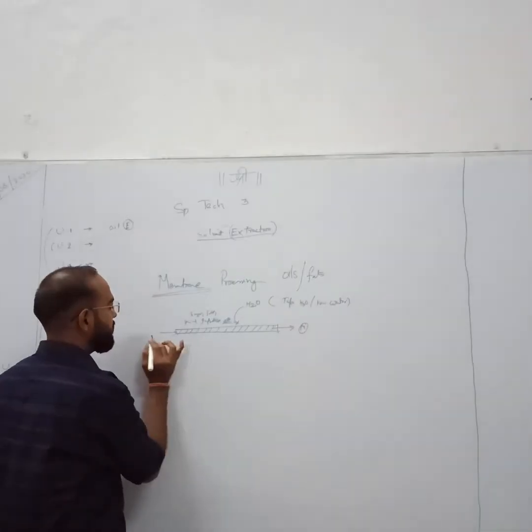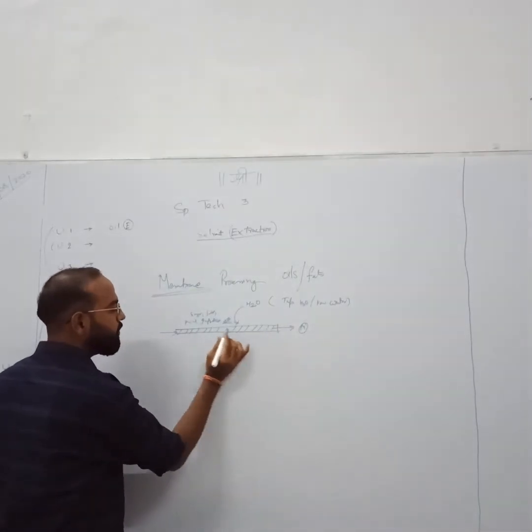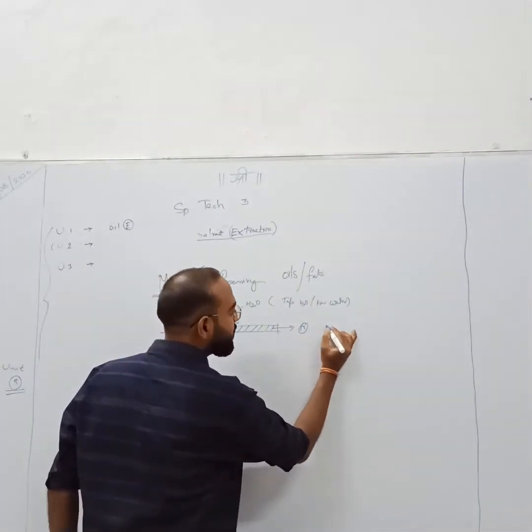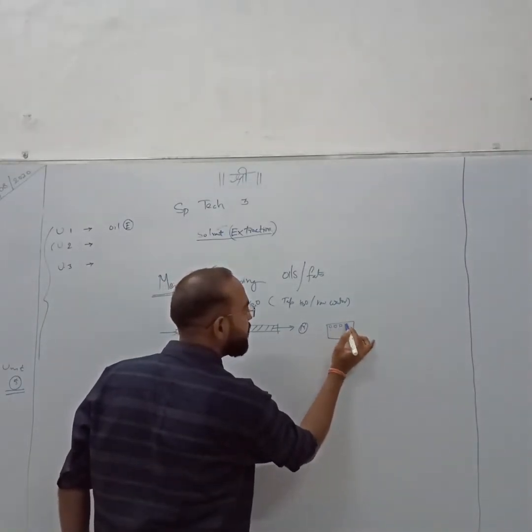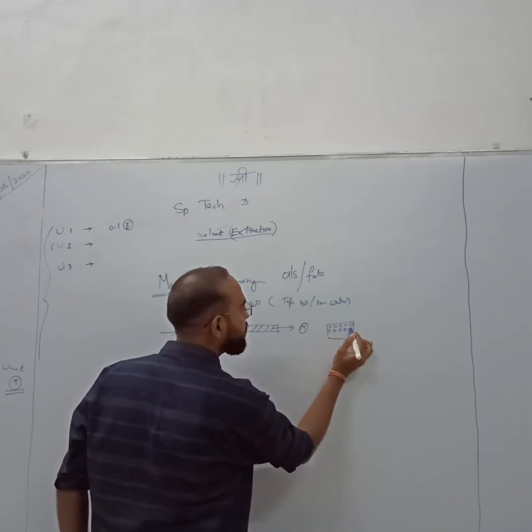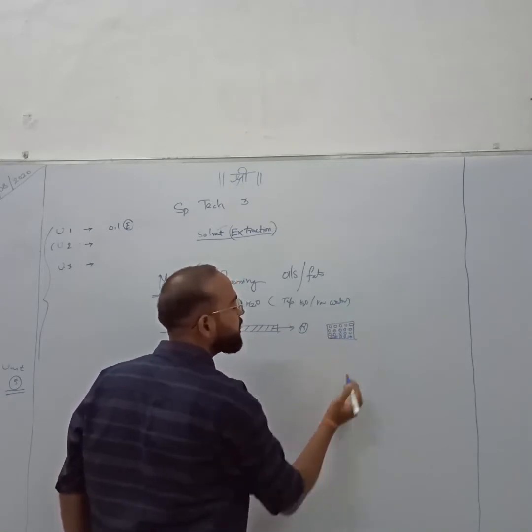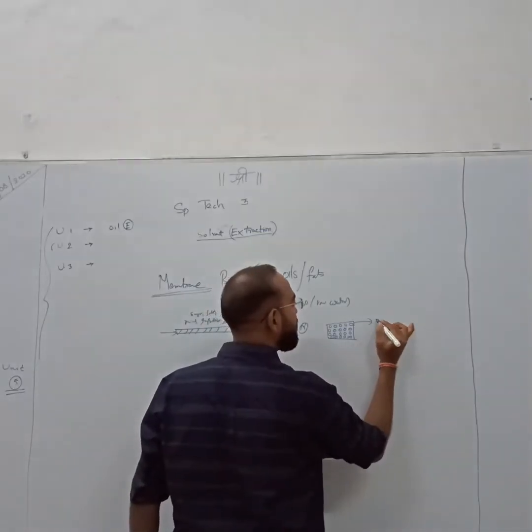It gives us a filtration. So it has a specific pore size. Every membrane has a specific pore size. It's just like a microfiltration on micro basis.